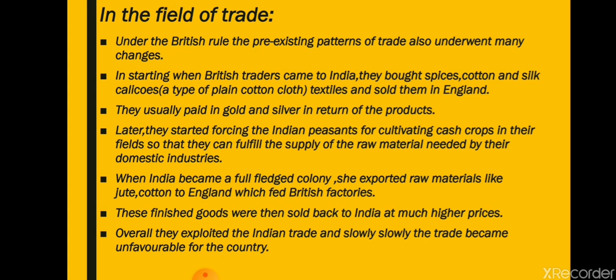That means they were purchasing the raw material at lower prices, but they were selling their goods to India at higher prices. They were exploiting us. These finished goods were then sold back to India at much higher prices. Overall, they exploited the Indian trade, and slowly, the trade became unfavorable for the people of the country.